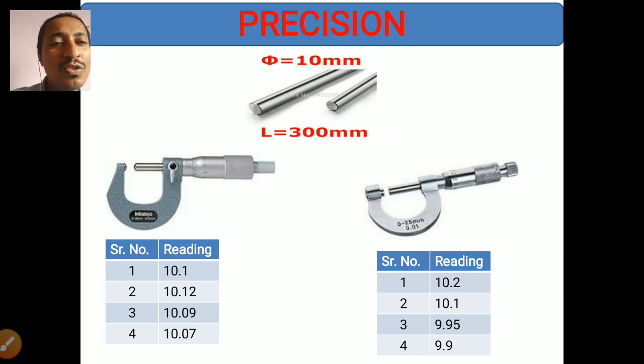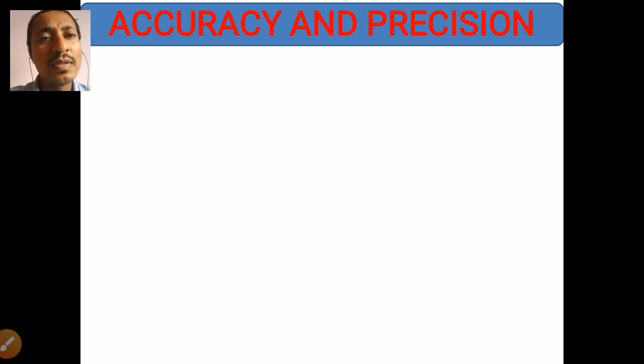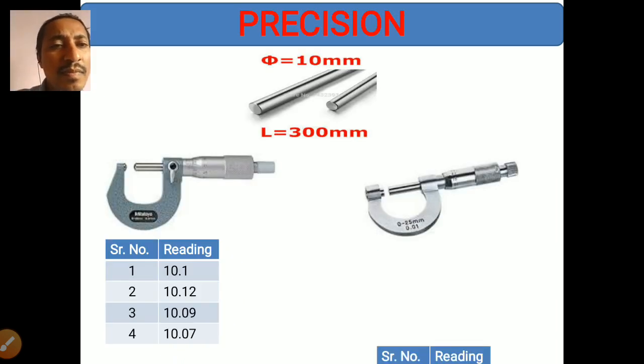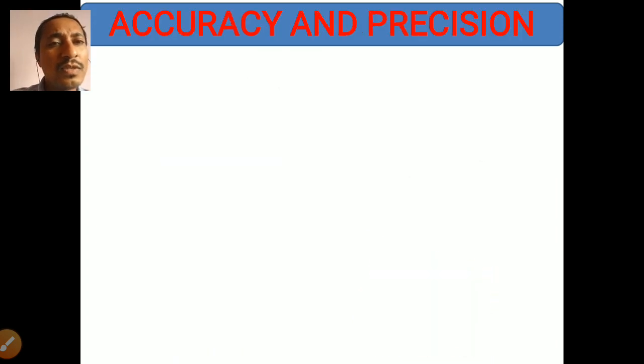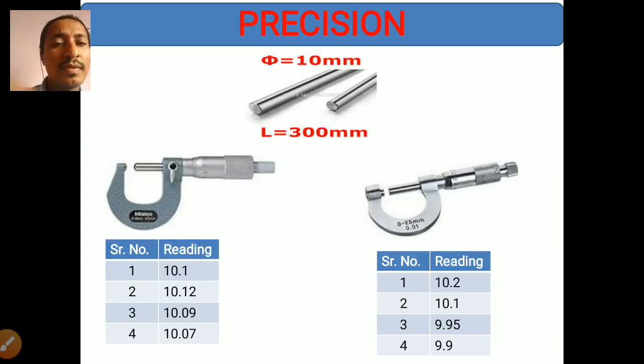Precision means it should show the same reading when you measure the same thing again and again. If it shows the same readings, then we can say it is precise, meaning the difference should be very small. Here you have 10.1, 10.12, 10.09, 10.07. These dimensions are very close as compared to the second micrometer. That's why the first micrometer is more precise as compared to the second micrometer. So this is about precision.